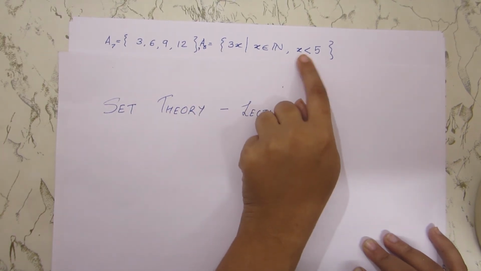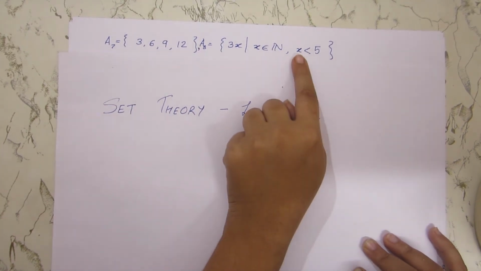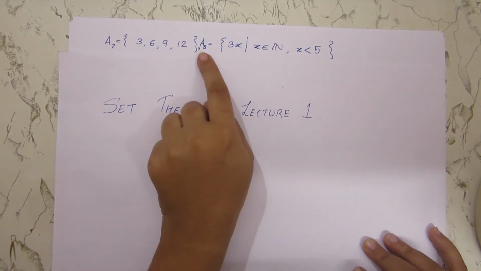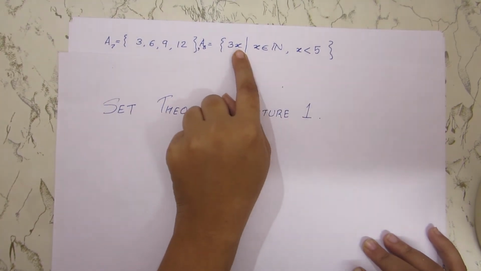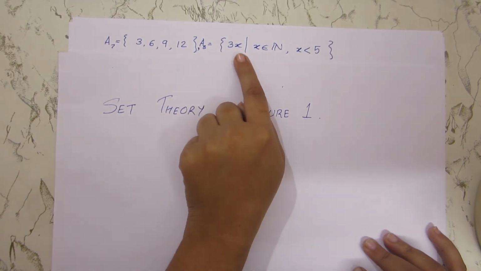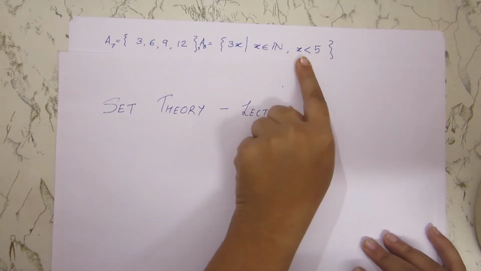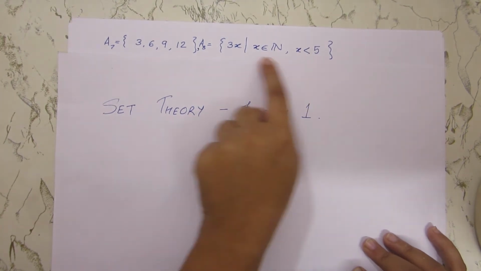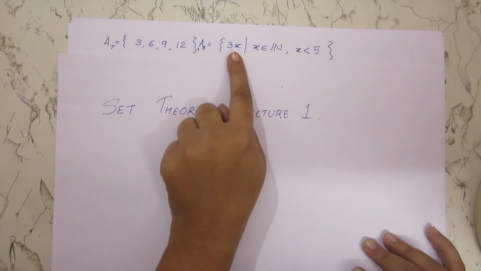If x is less than 5 and it is a natural number, it means x is 1, 2, 3, 4. And your A8 is 3x. That means 3 into 1 which is 3, comma 3 into 2 which is 6, comma 3 into 3 which is 9, and finally 3 into 4 because your x should be less than 5. So you go only up to 4. That makes 9, comma 12.